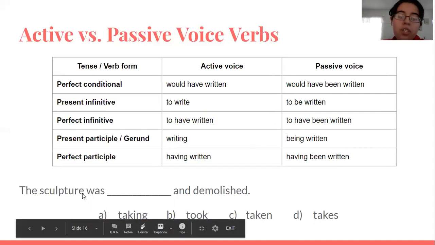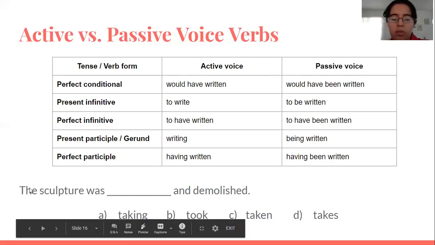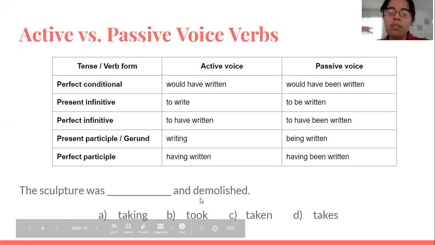So here we have the sculpture was and demolished. So who did the action? Do we know who did the action? No. So this would be active or passive voice? It would be passive voice because it doesn't mention who did the action. The thing, this is the thing to which they did the action. And this is the action, but it doesn't say who. So this is passive voice.